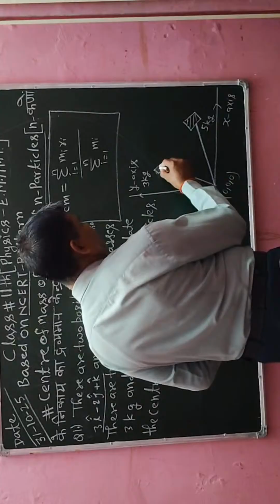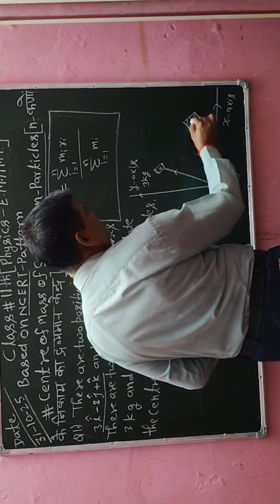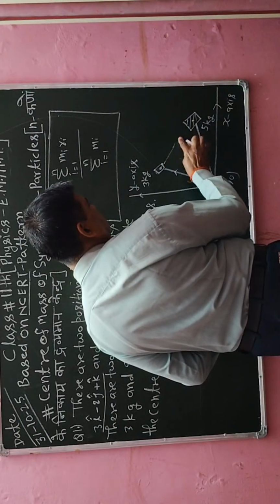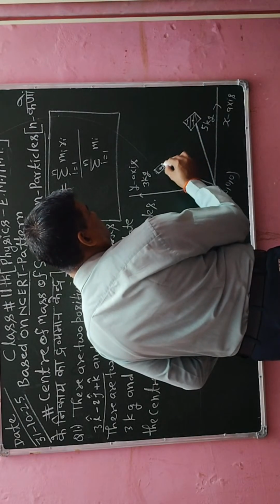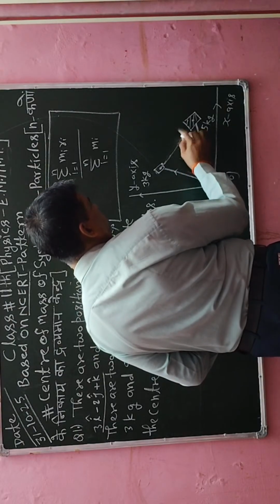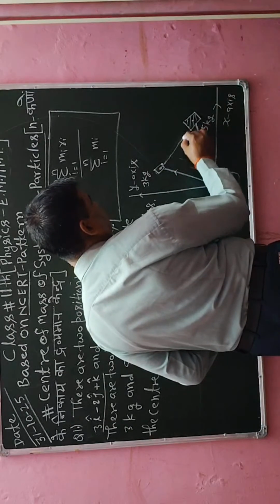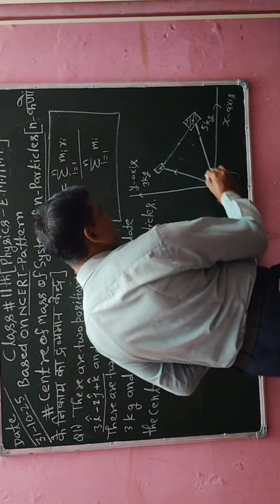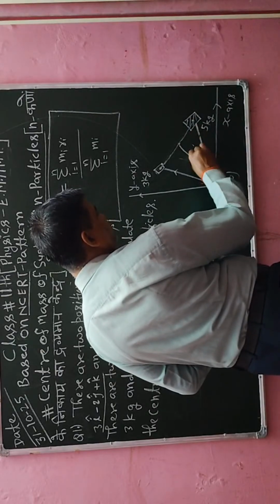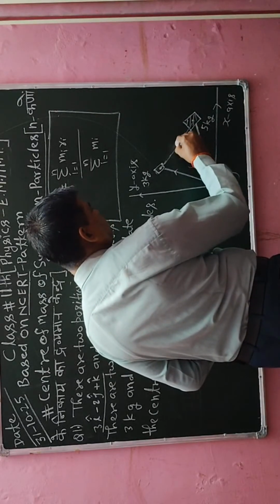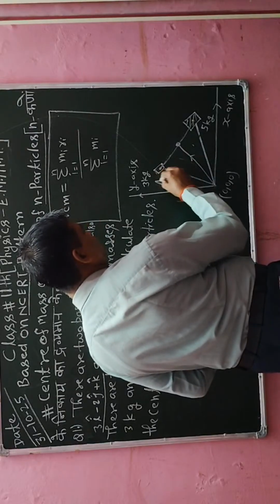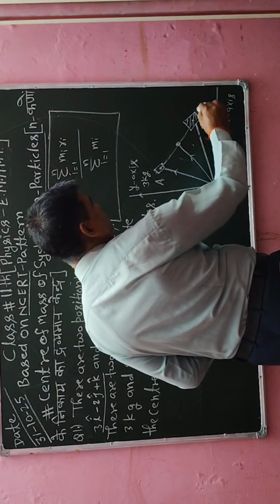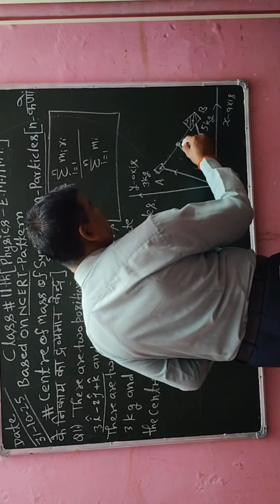Now I will join the center of mass from this object and also from this object, so I will get a straight line. So the center of mass will be on the same line. Suppose I say this is the center of mass. So I will say this is point A and this is point B, and the center of mass will be point C.